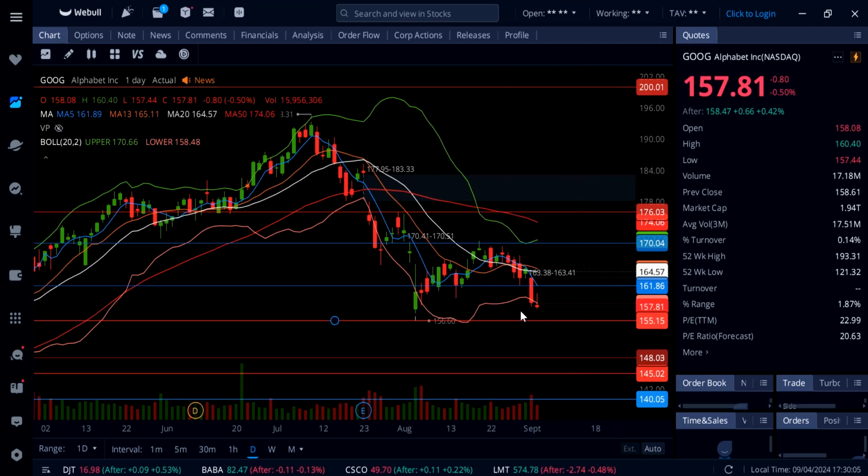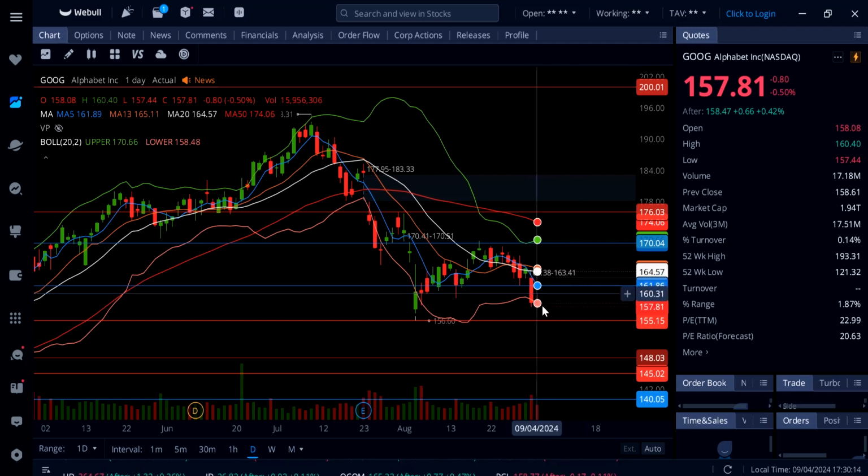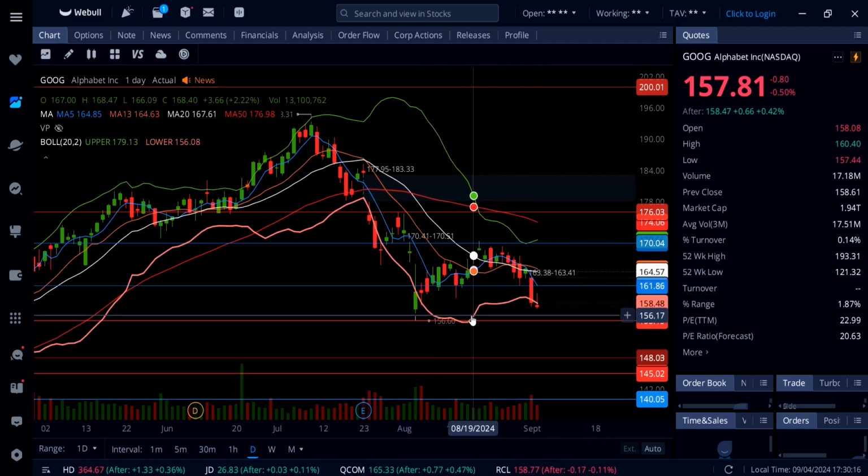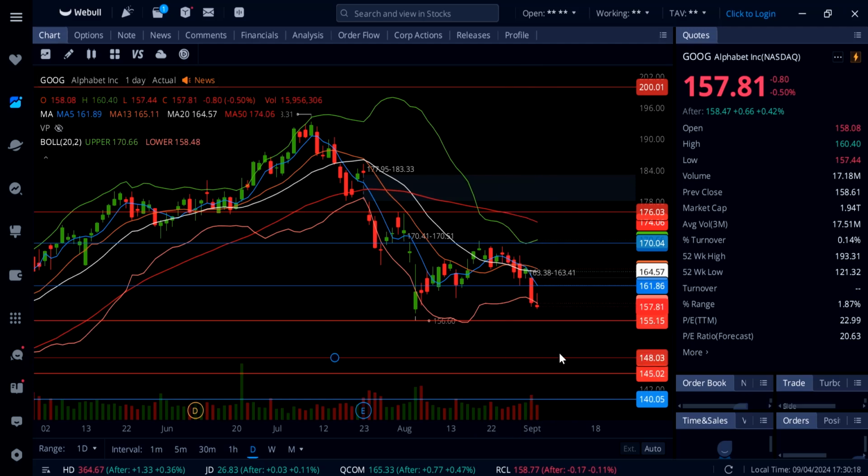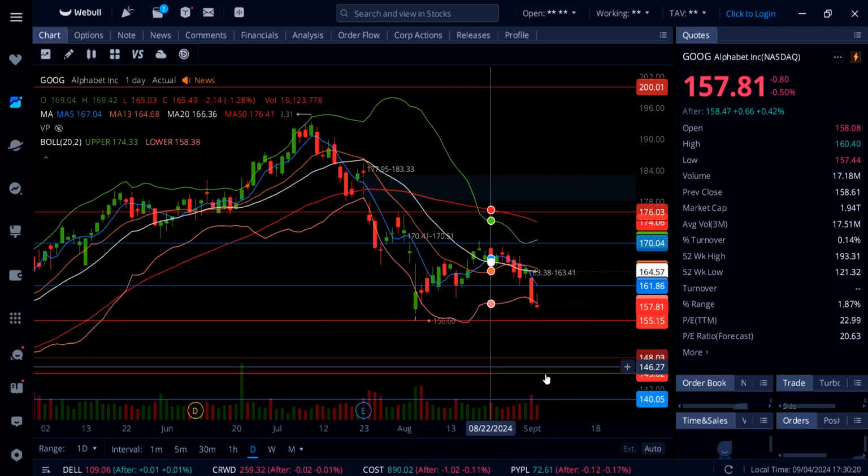Even if we're actually going back up to retest the bottom of this bear flag, we can possibly go up to 162 to 163 to close this gap, and that would be a nice opportunity buying at this lower Bollinger Band. Now, if this thing gets under this low 155, in that case, there will be more downside down to 148.